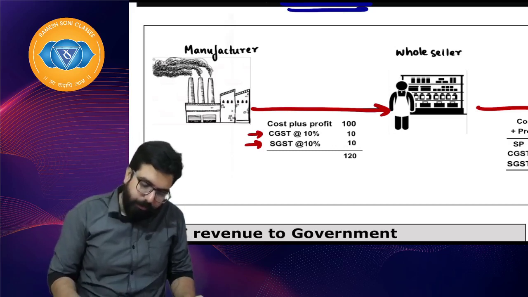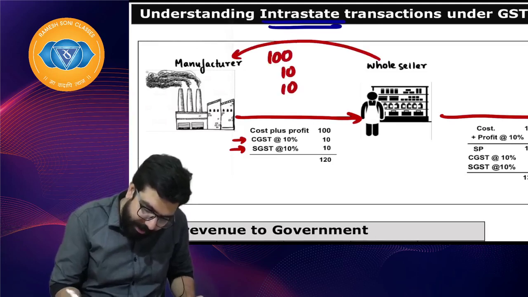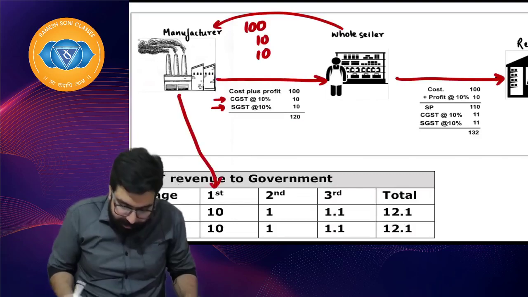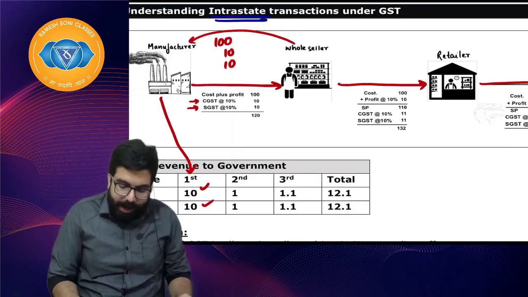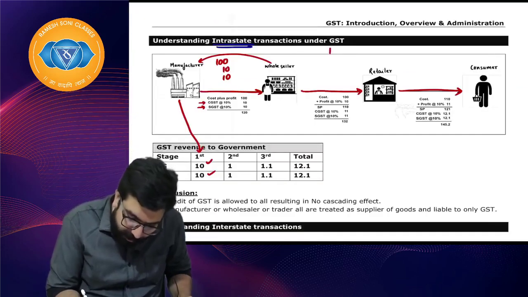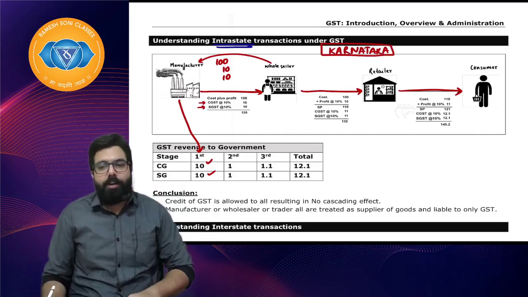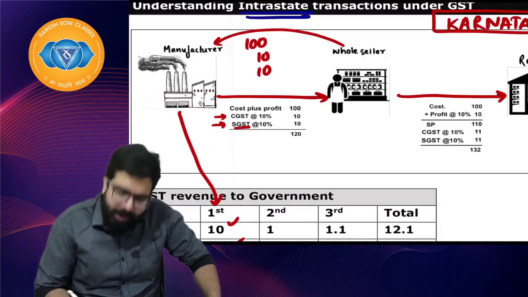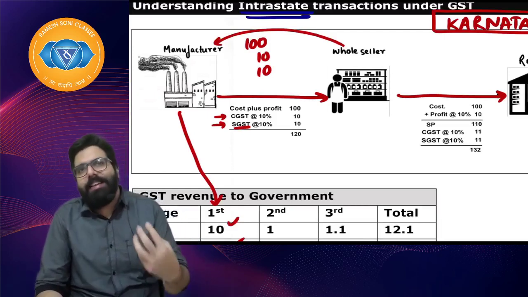Everyone here. This wholesaler paid him 100 rupees for the goods, 10 rupees CGST, 10 rupees SGST. This manufacturer went ahead and paid in the first stage to the government 10 rupees CGST, 10 rupees SGST. I hope everyone is clear. I am supposing everyone is in the state of Karnataka only. There is no other state. If everyone is in the state of Karnataka, then SGST is Karnataka SGST. If all the people are in Tamil Nadu, it is Tamil Nadu SGST. Whichever state it is, that state's GST is